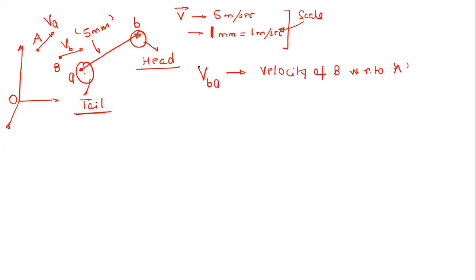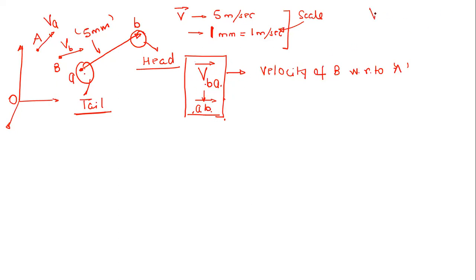Now, this is one way to represent it, VBA, right? And another is simply you will write this as AB. So either way you have to remember: if anyone writes it as AB, then the AB vector represents the velocity of B with respect to A. And if it is written as the VBA vector, then it is also the velocity of B with respect to A, right? So many times people get confused.